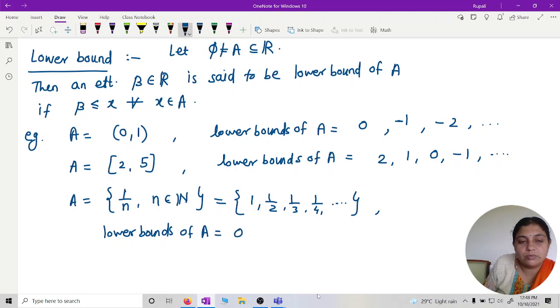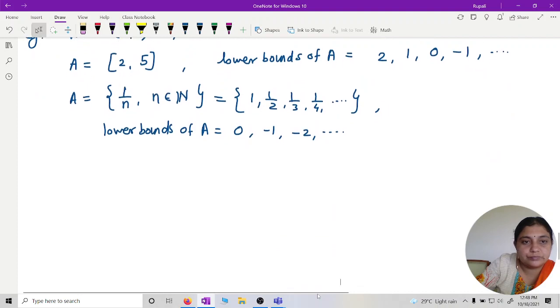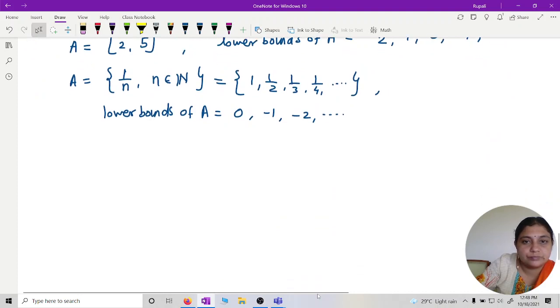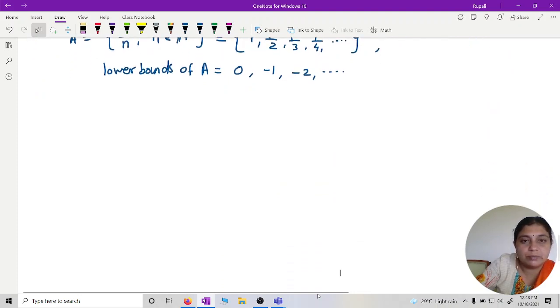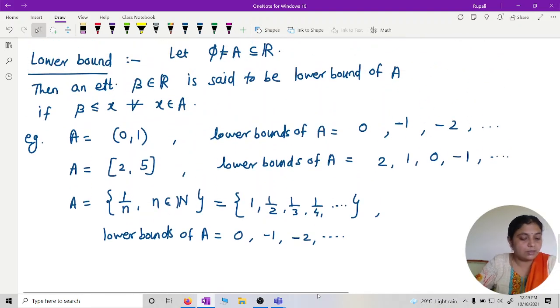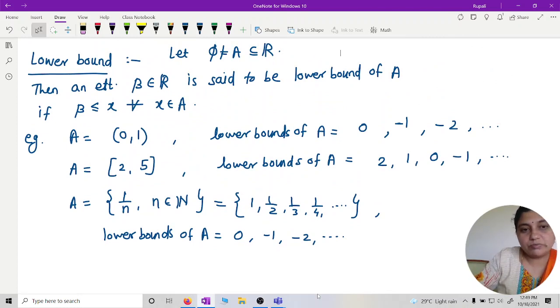Whether 0 is a lower bound? Yes. Whether it belongs to that set? Again, there are some lower bounds which belong to that set and some which do not. In the first example, the lower bound does not belong to the set.